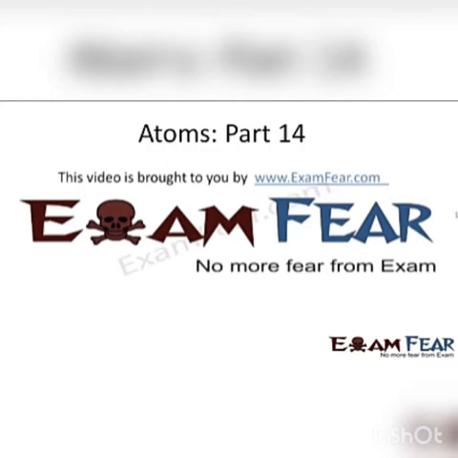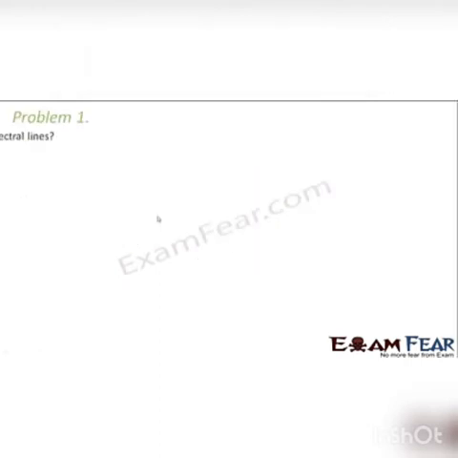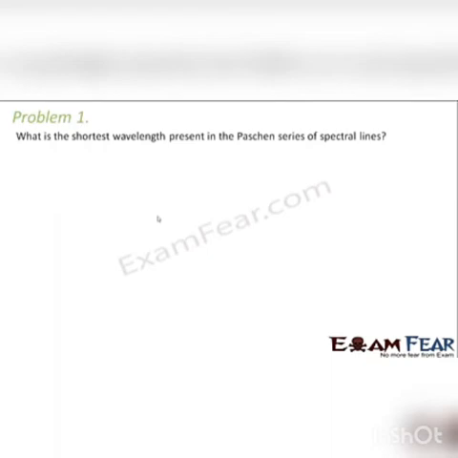Please make sure that you have watched all the videos till part 13 before going ahead with part 14. Let us look at the first problem. It says, what is the shortest wavelength present in the Paschen series of spectral lines?